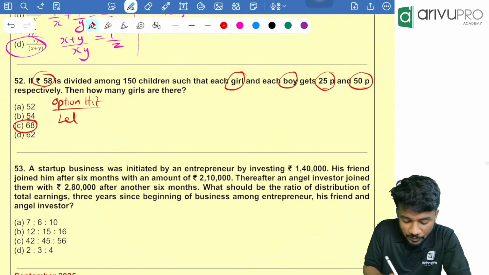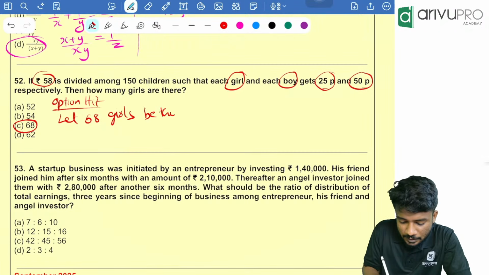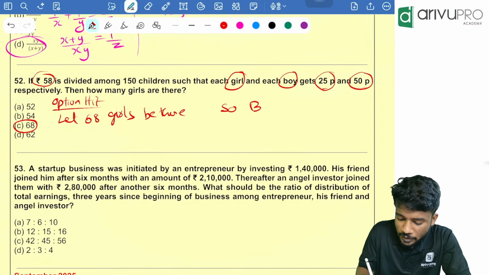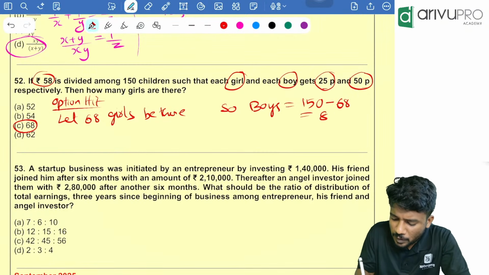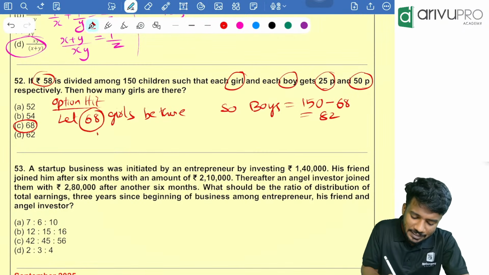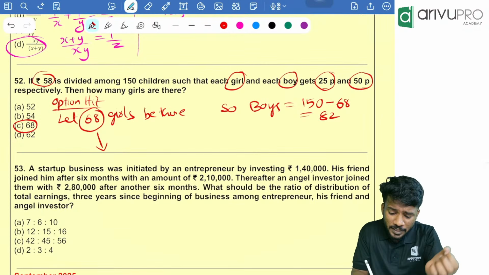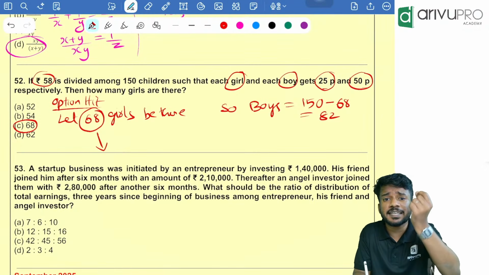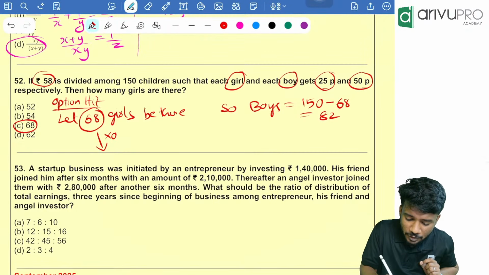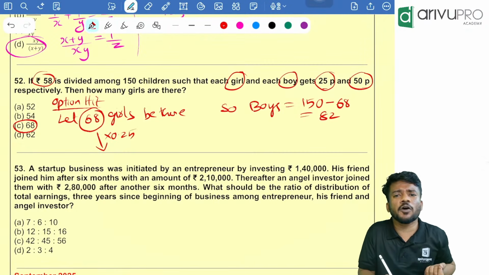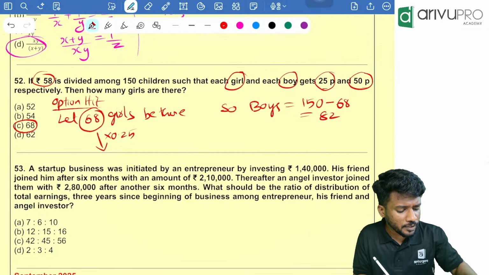So let 68 girls be there. That means how many boys? The total number of people is 150. 150 minus 68 is equal to 82. Now 68 girls will get 68 into 0.25, which is how much?